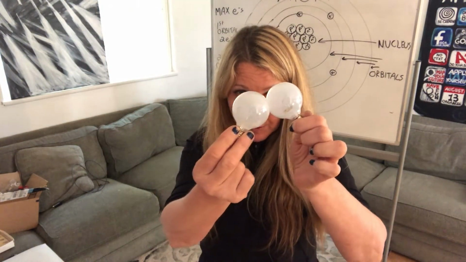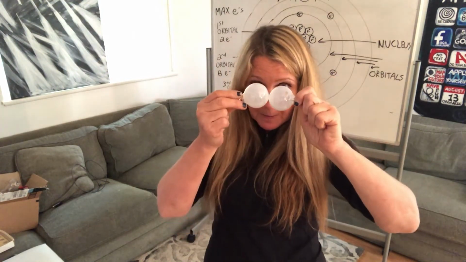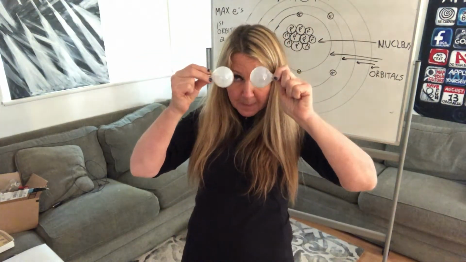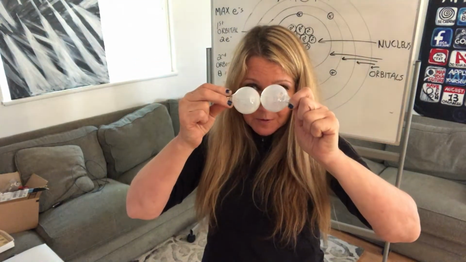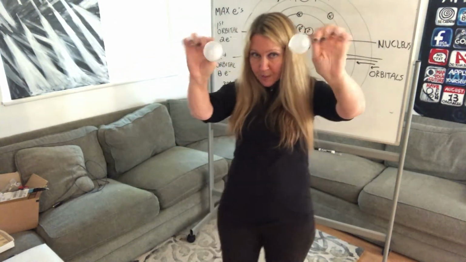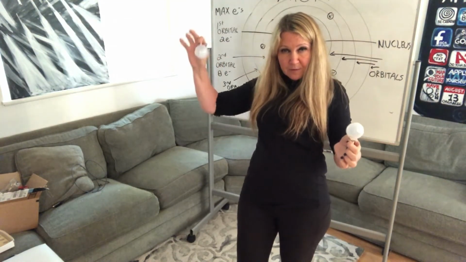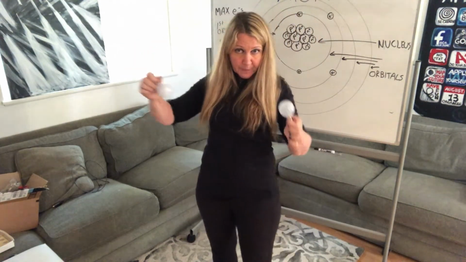When these two hydrogen atoms combine, we call that nuclear fusion. Nuclear fusion is a combination of two atoms to form a different type of atom. So in this case, hydrogen atoms combine to form helium. Helium is a little heavier than hydrogen.